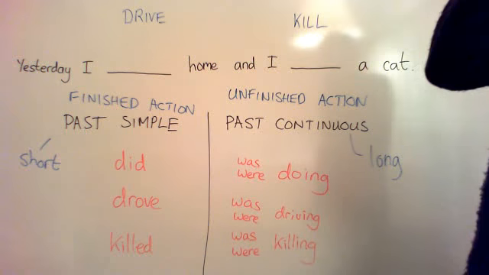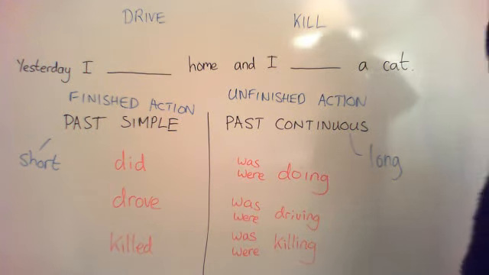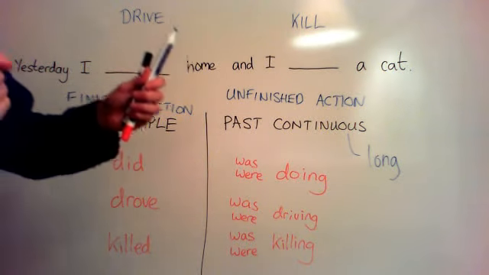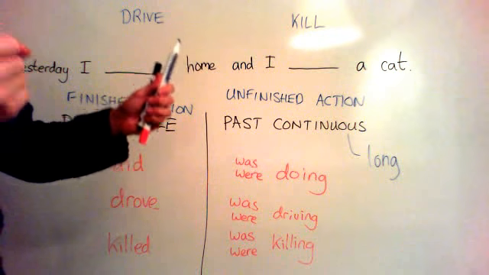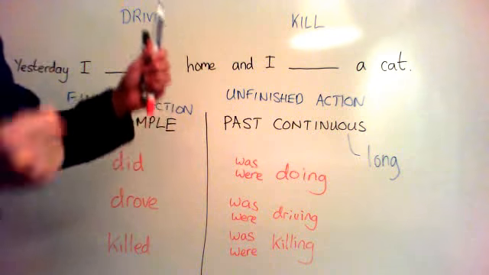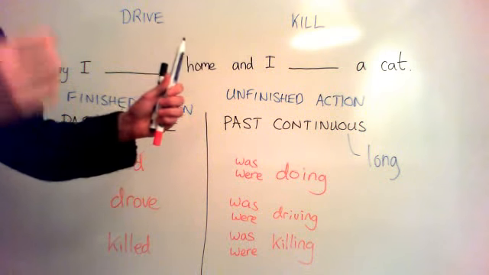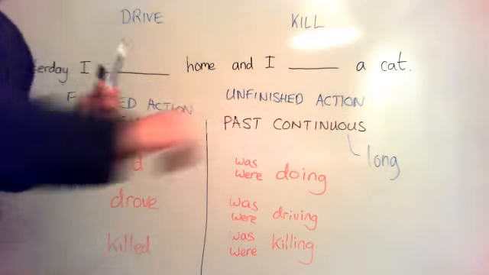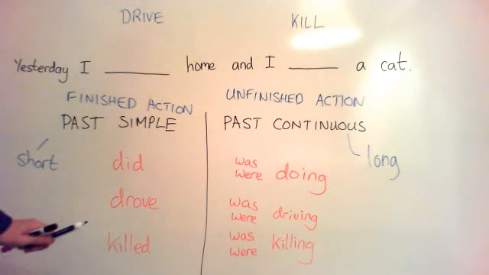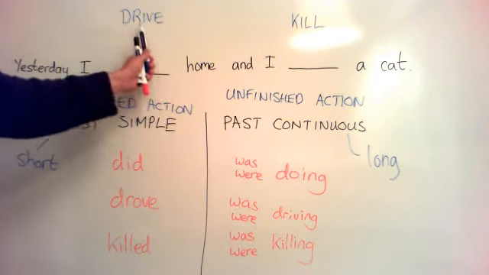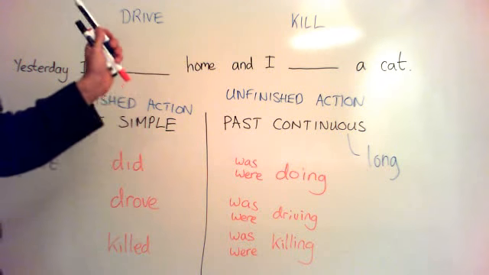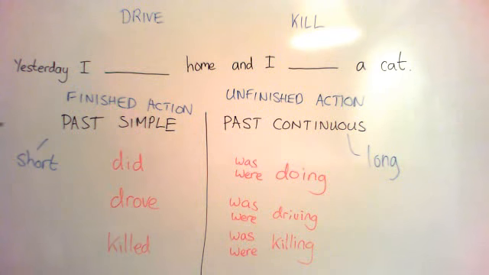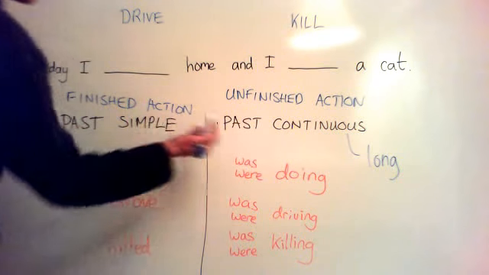Now, what tense do we use for these two verbs if we're telling a story? We're telling a story where I was in my car, on the way home from work, in the middle of the process, unfortunately, a cat died because my car went over the cat. And if we think about these two verbs, which one is longer and which one is shorter, which one is finished and which one is unfinished, we should be able to understand what tense we have to use.